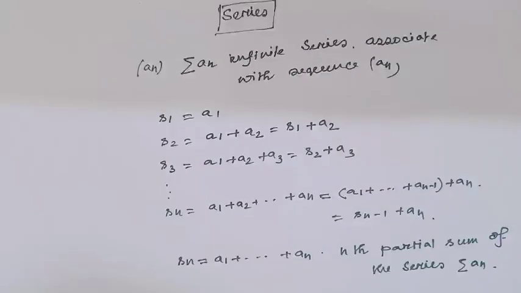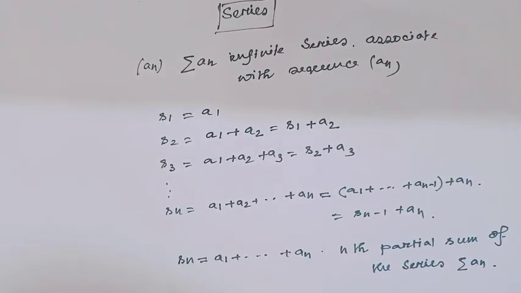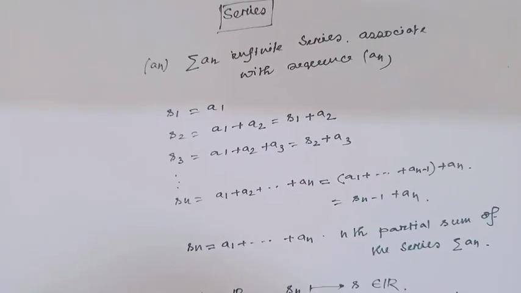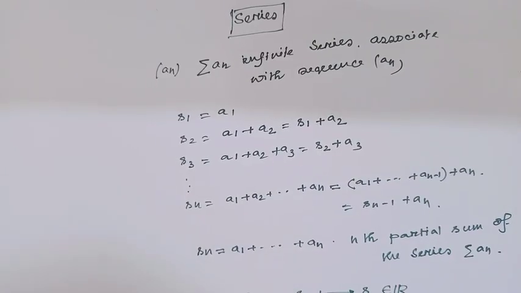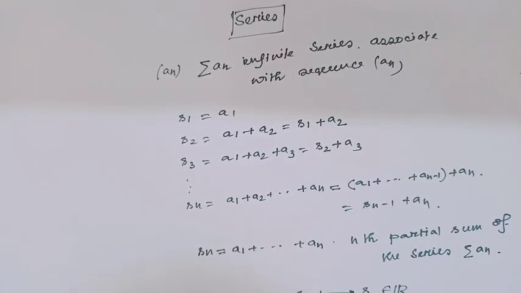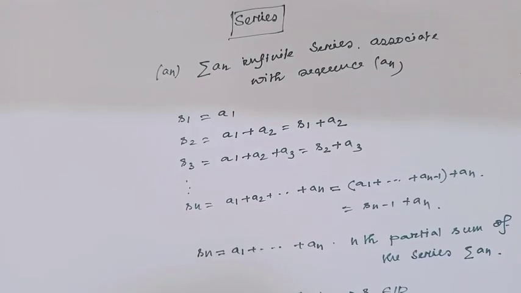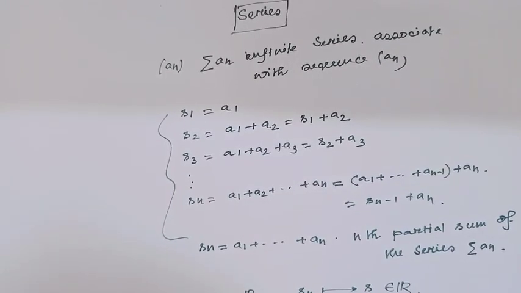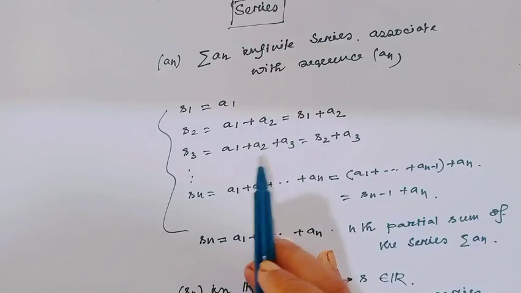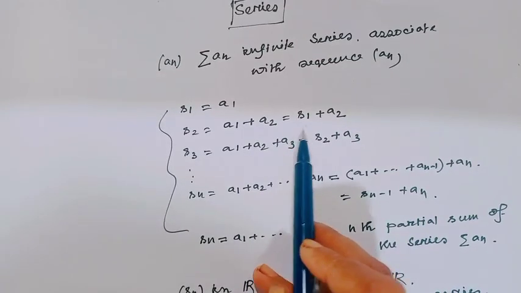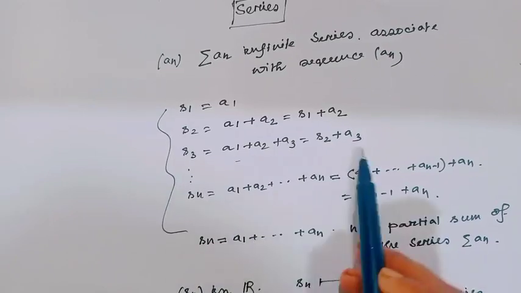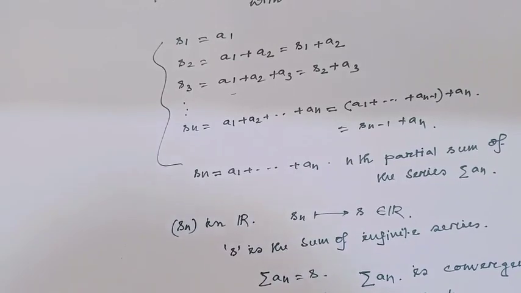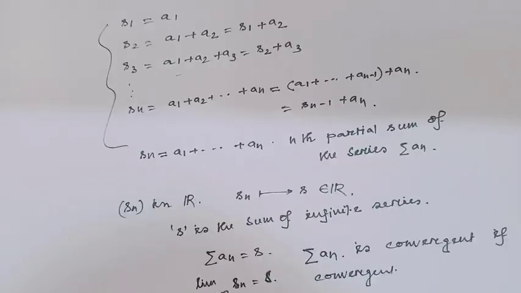Okay? Consider the series Σ a_n, which is an infinite series associated with the sequence a_n. We all know the partial sum of the sequence, just as a review: S1 equals a1, S2 equals a1 plus a2, which is S1 plus a2, S3 equals a1 plus a2 plus a3, and this is actually S2 plus a3, and Sn equals a1 plus a2 up to an. This is the n-th partial sum of the series a_n.